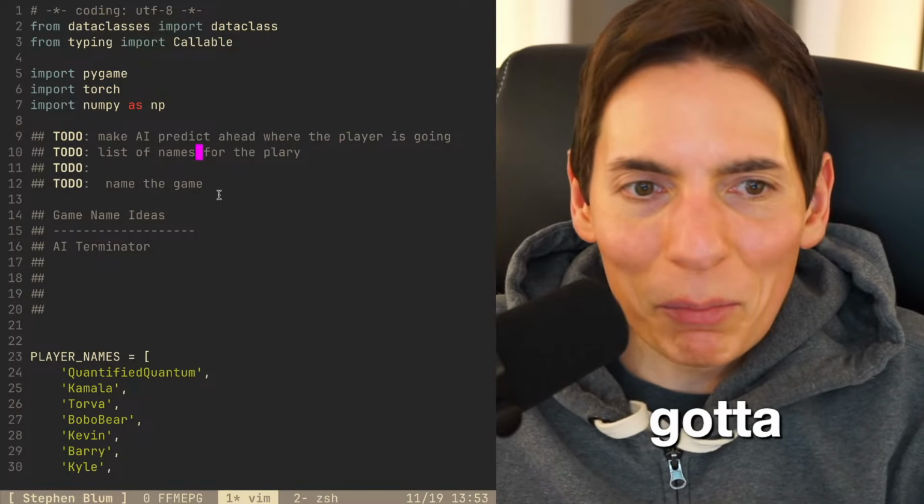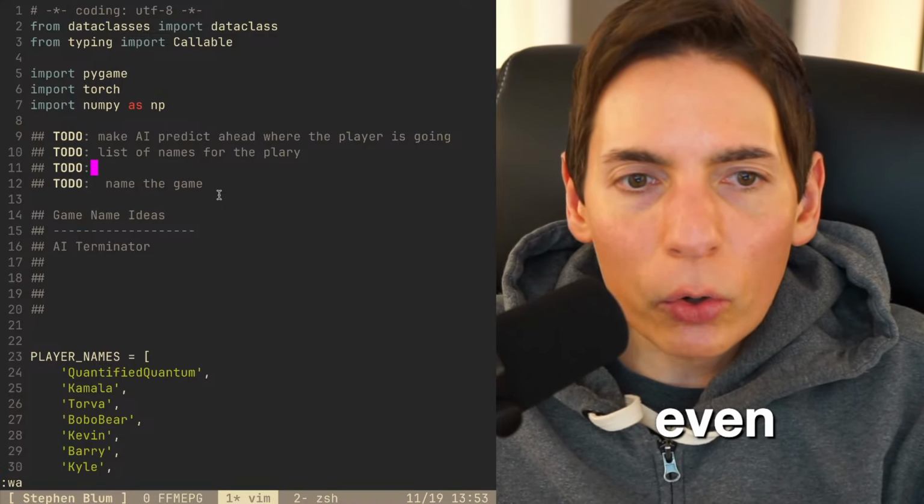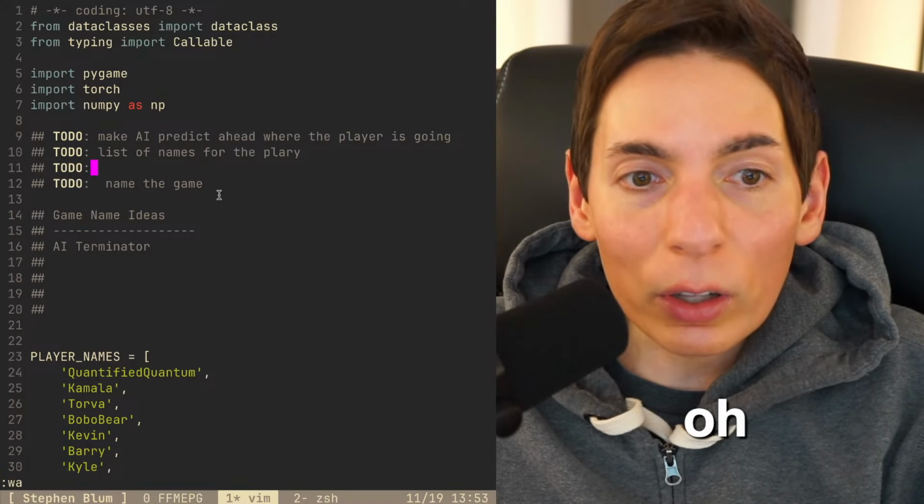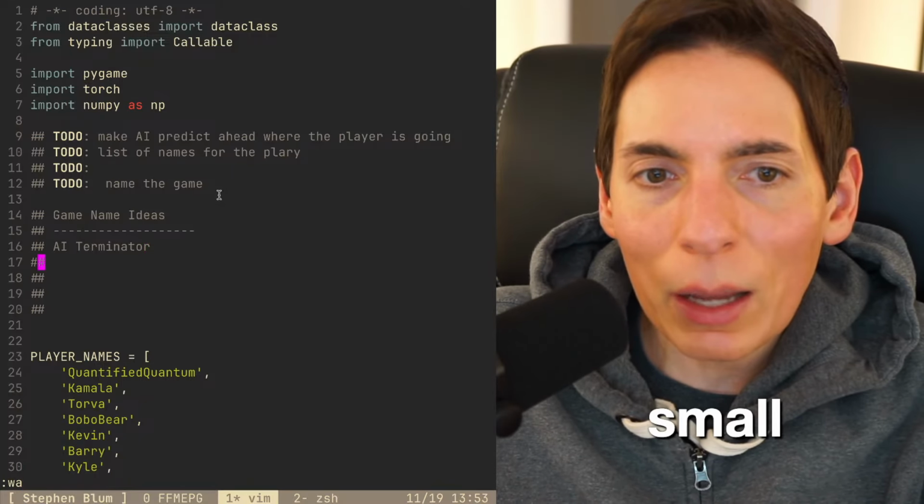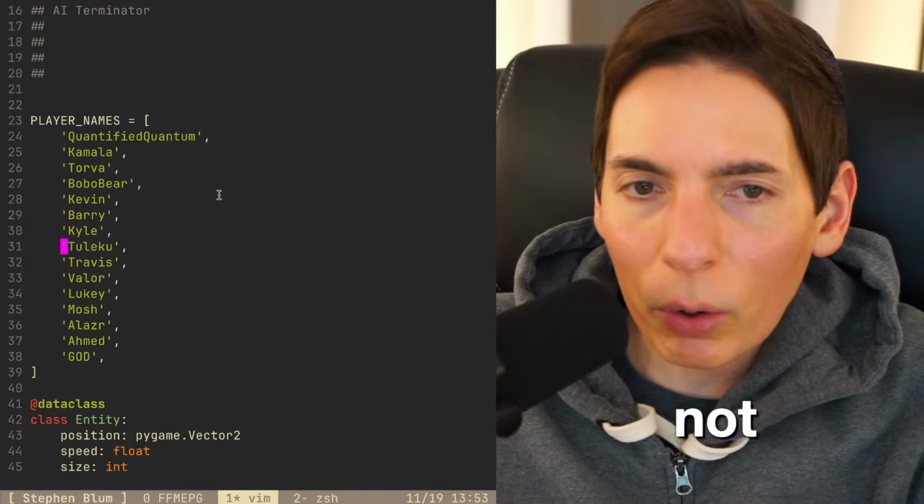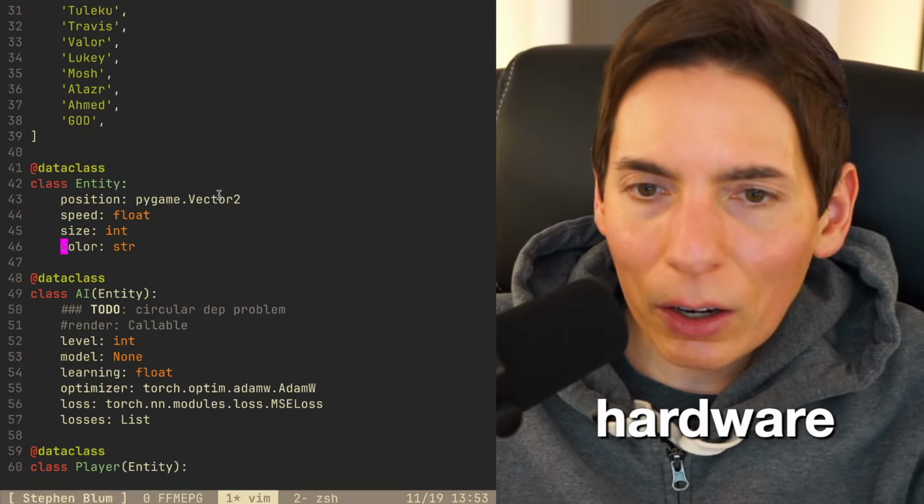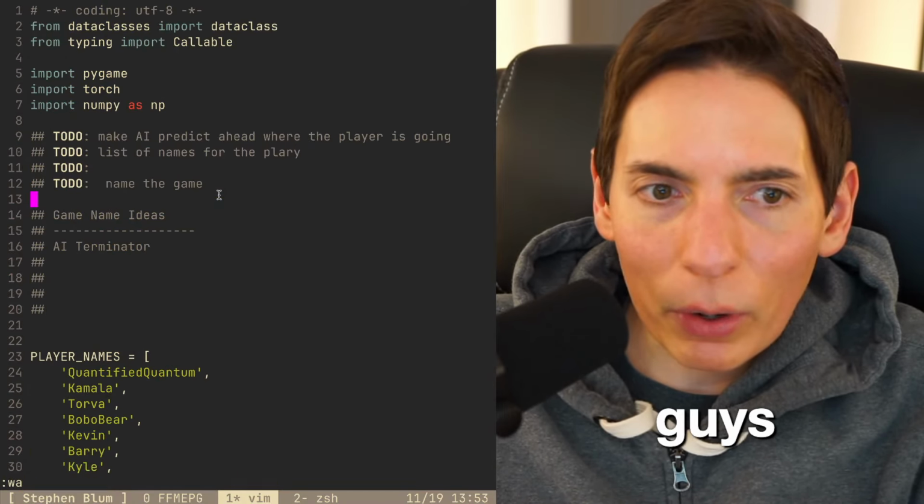We've got to come up with a name for the game, you guys. You can even write your own AI machine learning models. Oh, there are a lot of tutorials. That's actually good. It's not something like an LLM, which uses a lot of RAM. You're totally right. AI and machine learning can run on very small hardware. It doesn't require a lot of hardware, you guys.